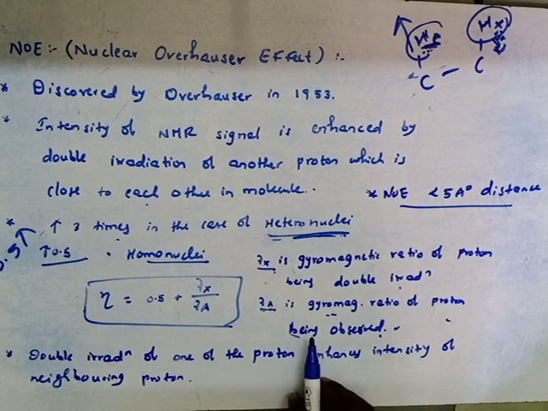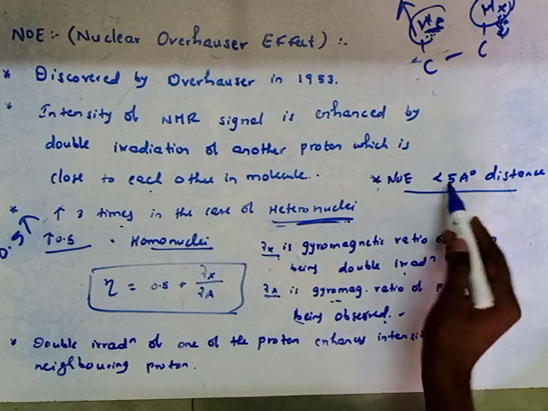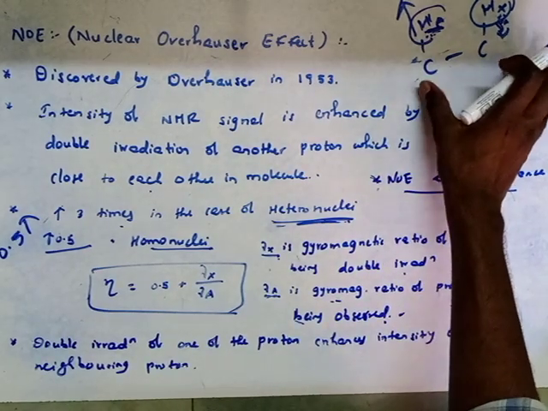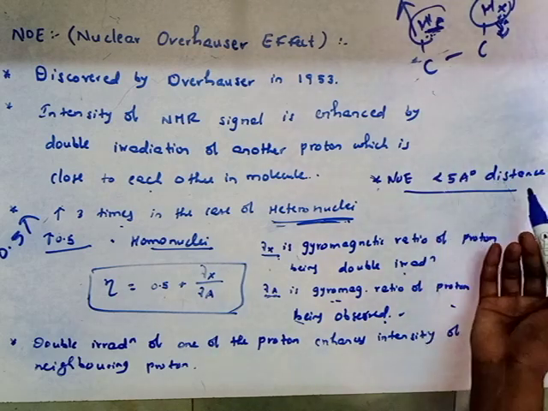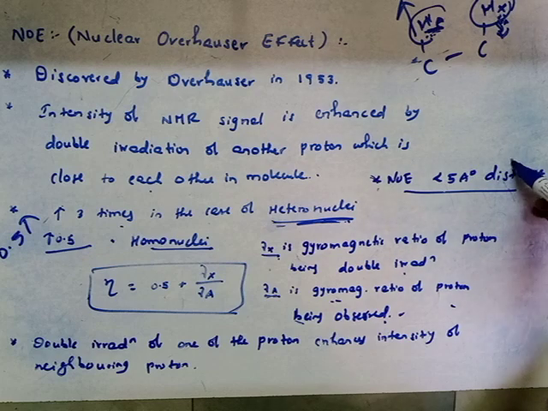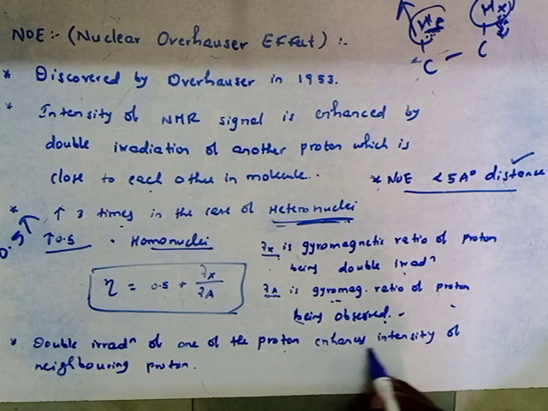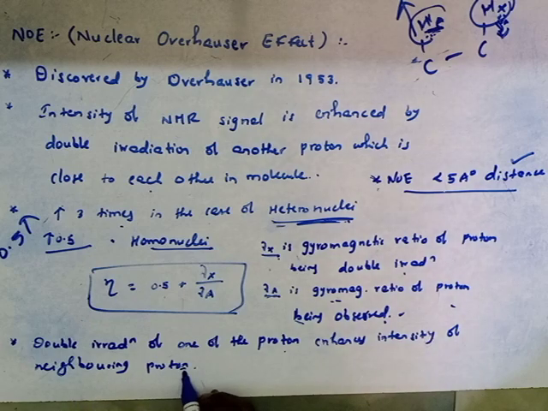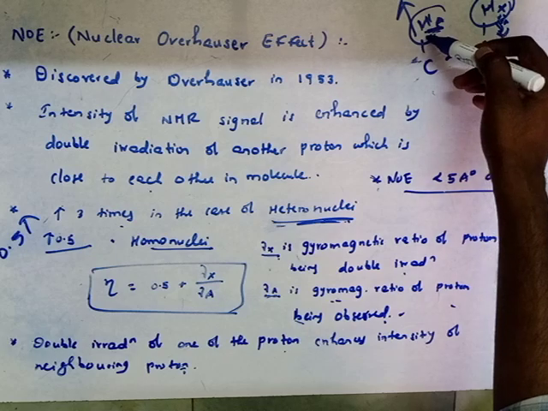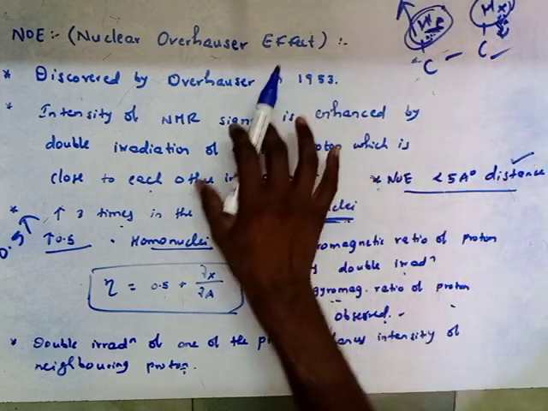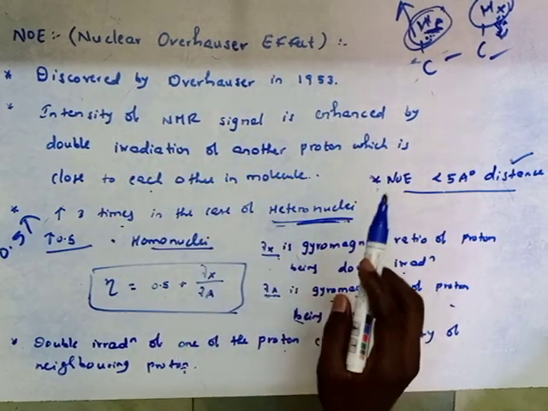The conditions are these: the distance between the two adjacent or neighboring protons must be less than 5 angstrom, then only NOE will be applicable. And double irradiation of one proton enhances the intensity of the neighboring proton. So this is the NOE effect, that is the nuclear Overhauser effect.